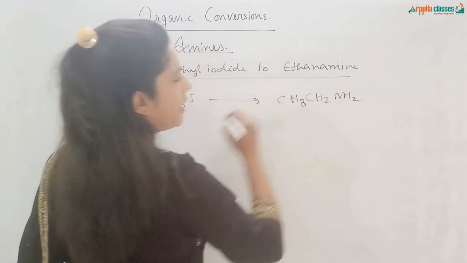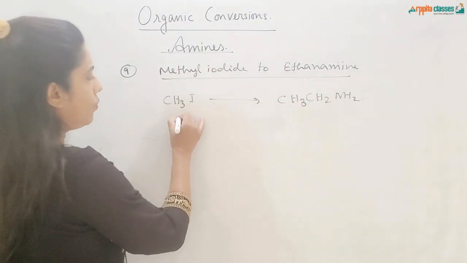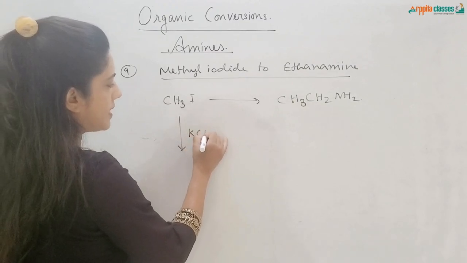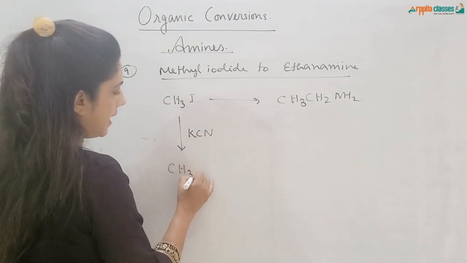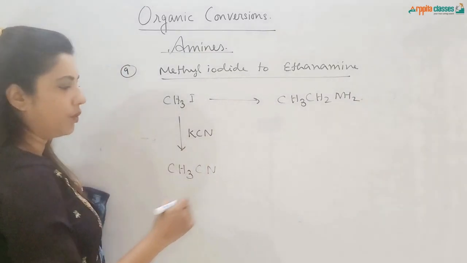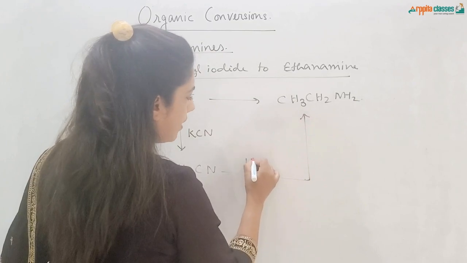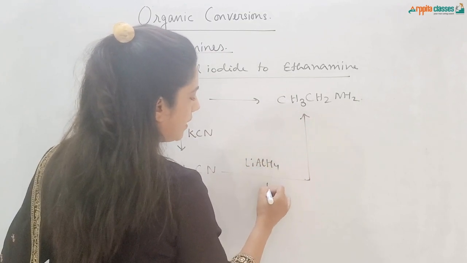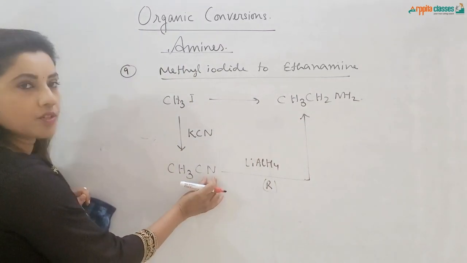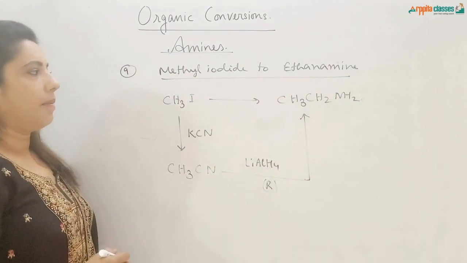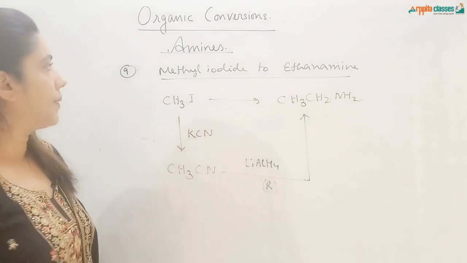So very clearly it is a step up reaction. First of all, this will be treated with KCN so that I get CH3CN. And now you know CH3CN is reduced by lithium aluminium hydride. Hydrogen gets attached over here and we get ethanamide. So methyl iodide to ethanamide.